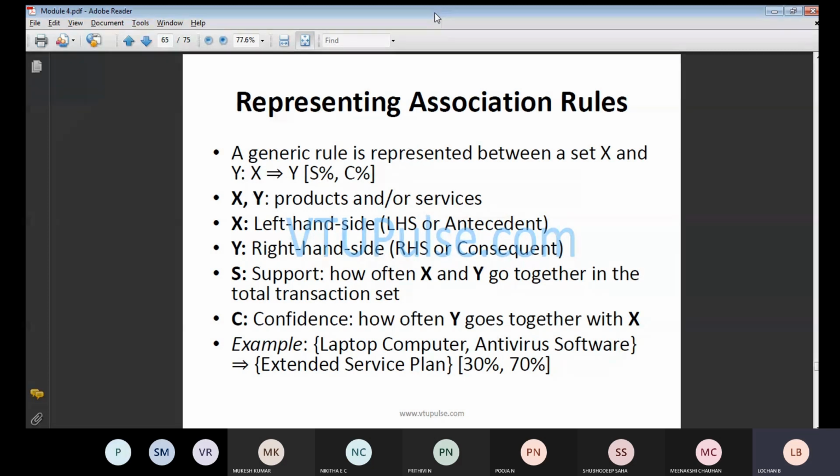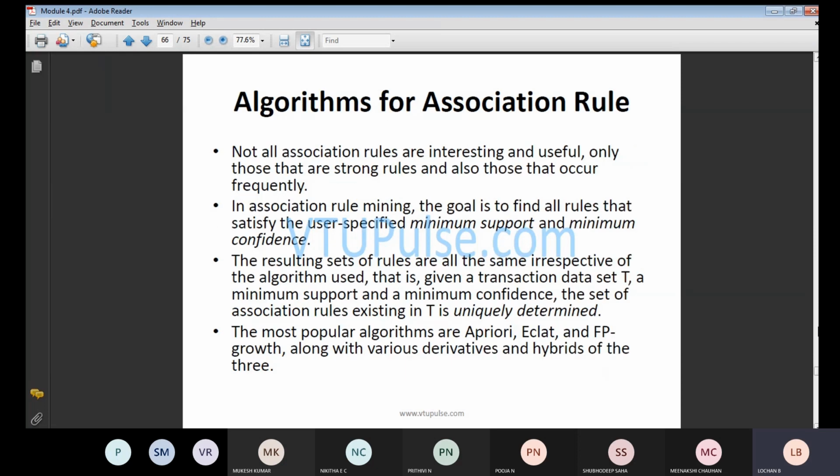So I'll repeat once again what example they have taken in this particular case. They have taken laptop computer, comma, antivirus software. So if you have these two, we need to have a service plan. Whether the service plan can be 30% or 70% is based upon how you will be using it, and we will be calculating that.